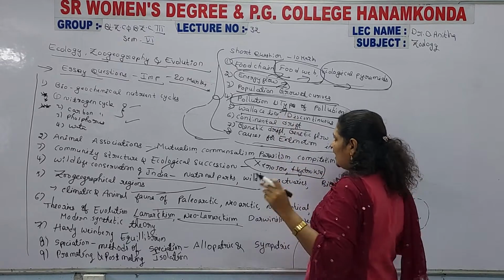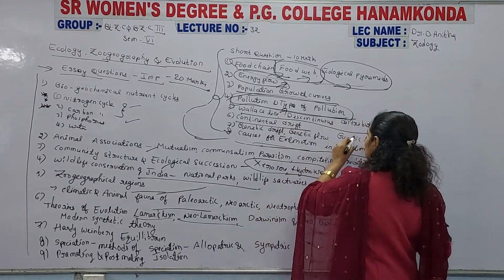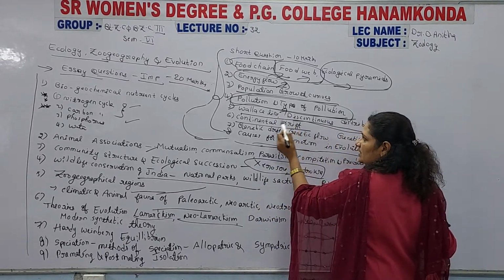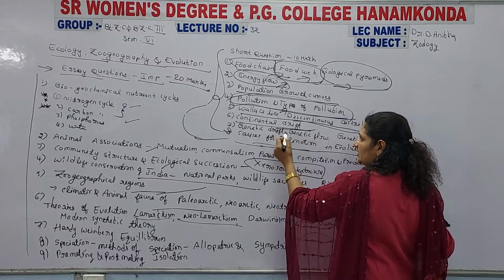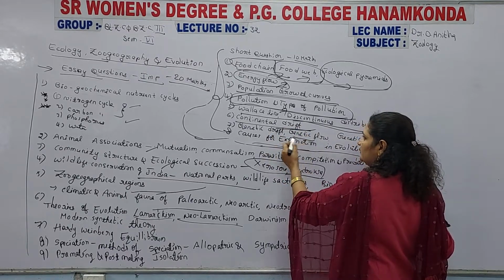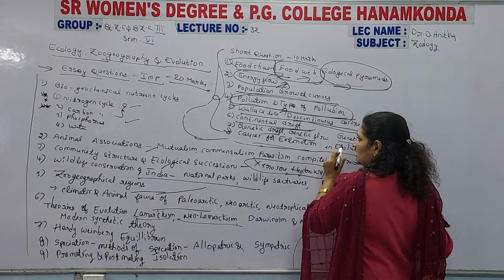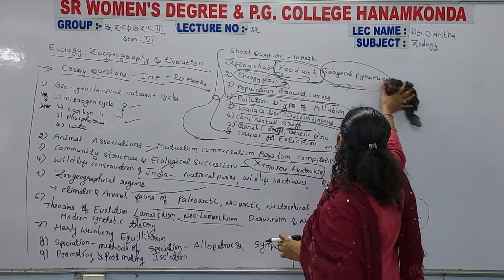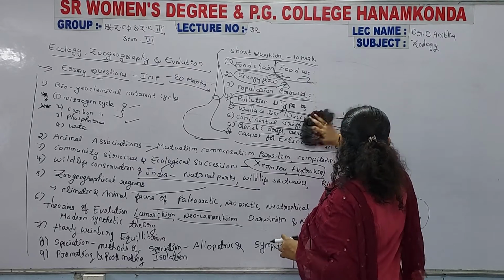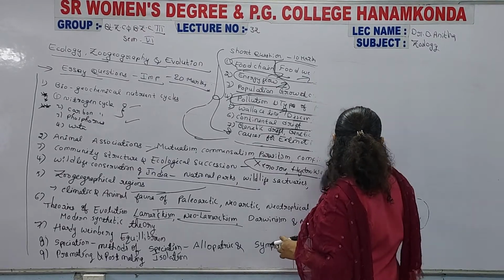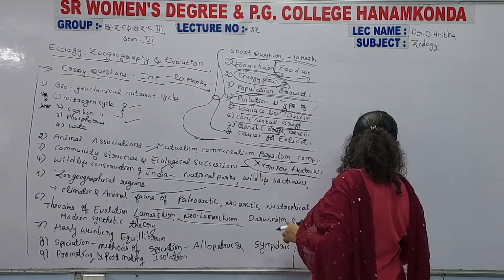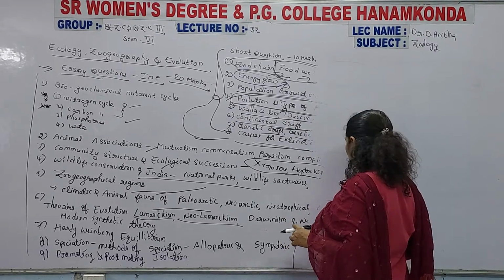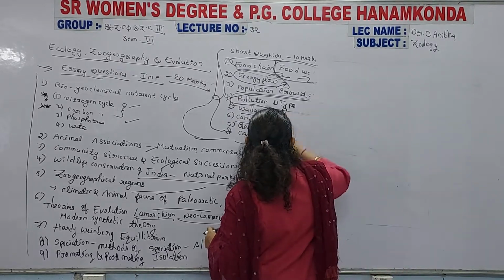Pollution you can blindly write. Then Wallace's line, discontinuous distribution based on examples, the definition of continental drift, genetic drift, gene flow, genetic load, and the causes for extinction in evolution. These are the entire important questions, so note them and prepare well. This is the last and final video, and I am going to stop here.